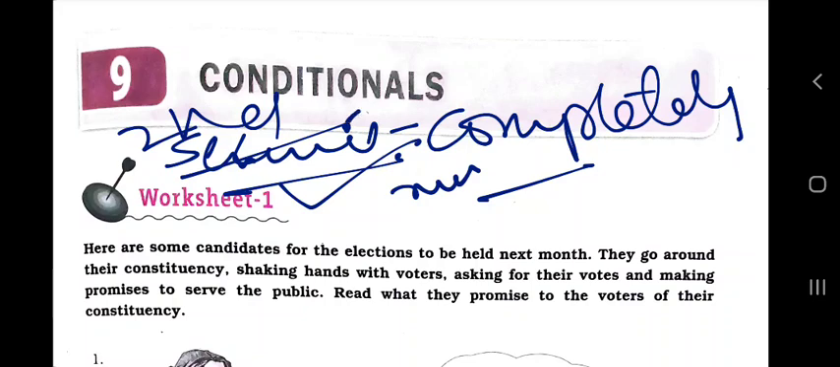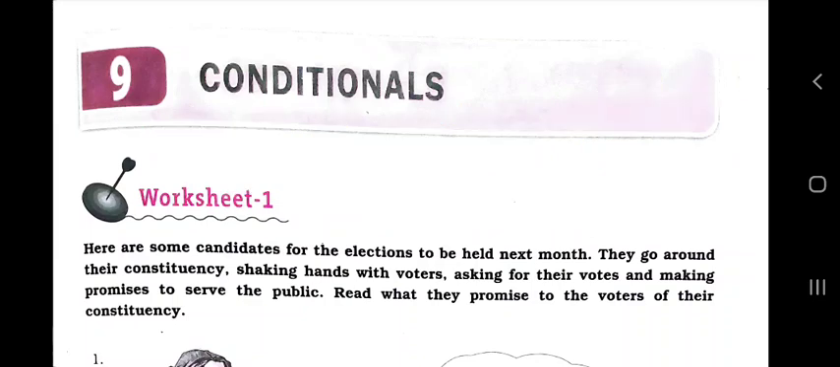Like, if I inherited $1 billion, I would travel to the moon. This is not going to happen. And even if you get 1 billion, lakhs of rupees, you won't be traveling to the moon in the near future. So it is just an imaginary, unrealistic situation.